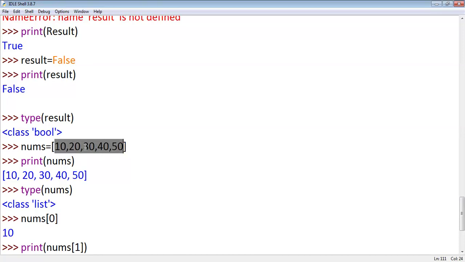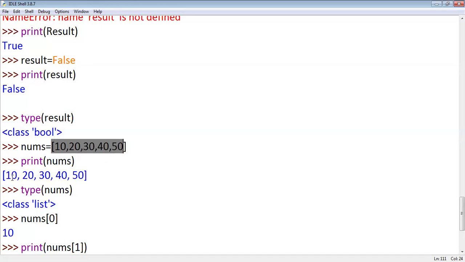This is a homogeneous list, but a list may contain a heterogeneous collection of elements. The elements should be separated by comma and enclosed within square brackets. If you observe 10, 20, 30, 40, you gave like this, but in the list also elements are stored in the same order. This property we'll call order preservance.